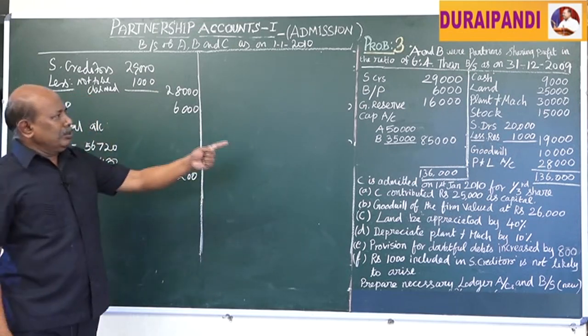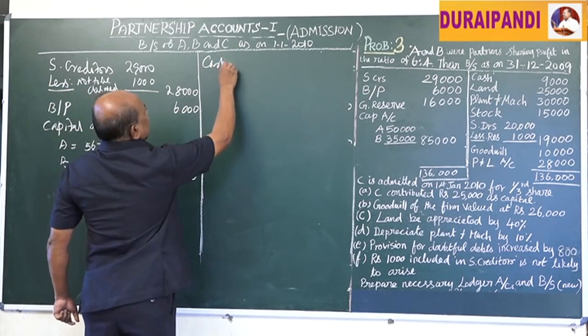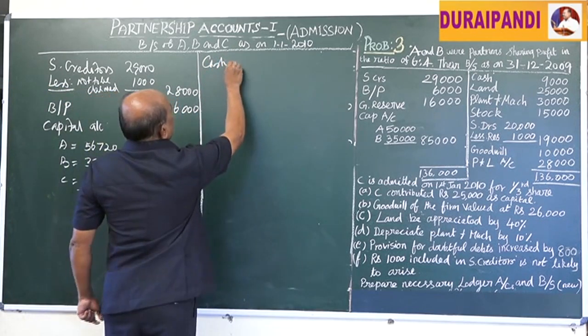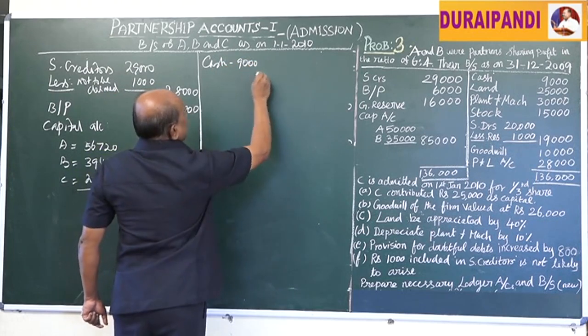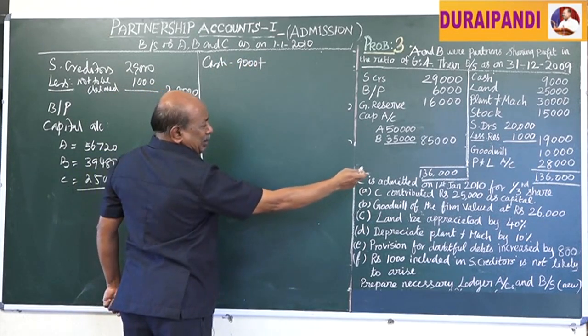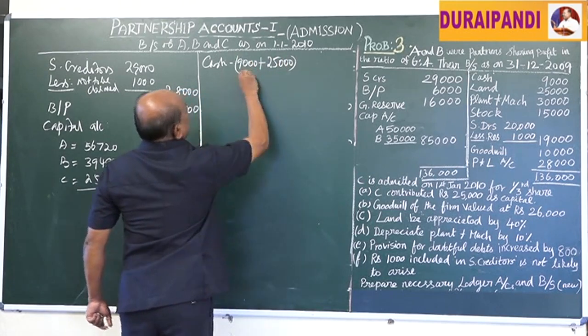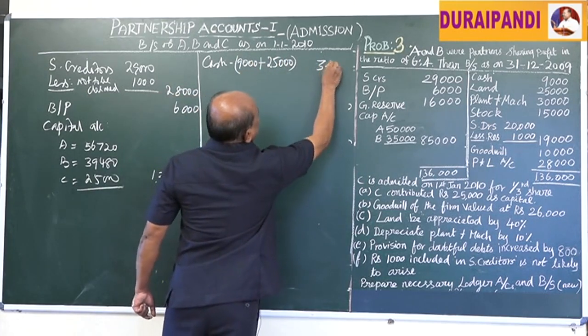Now we go to write the assets. First, cash. We have 9,000 rupees cash balance. Then add the C's contribution as his capital, that is C's capital of 25,000 rupees, total 34,000.